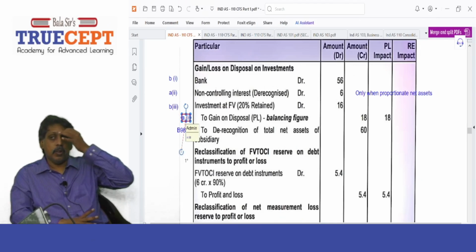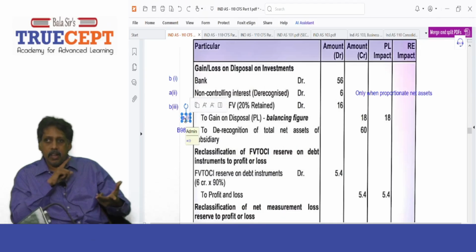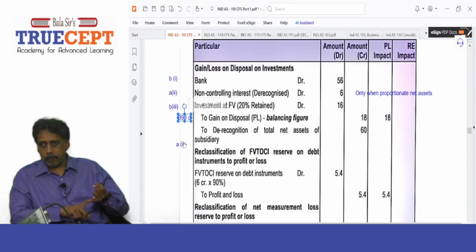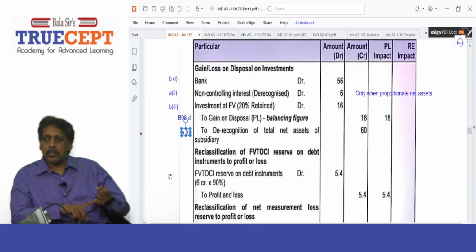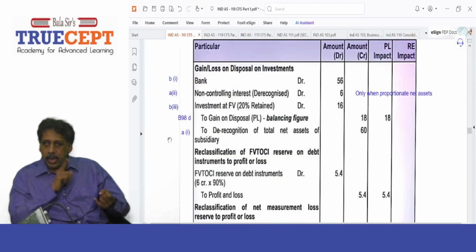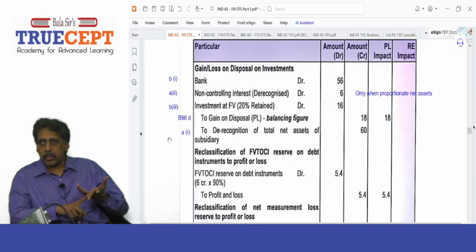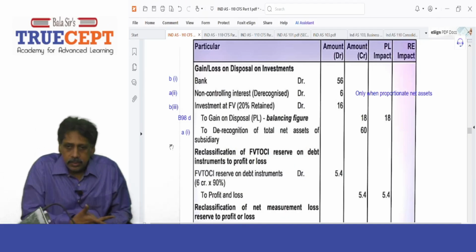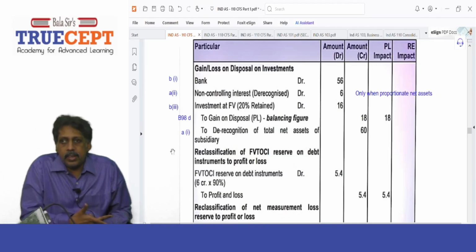Shall I call out once? The first item, bank account debit, it is B1. Then non-controlling interest debit is A2. And investment retained debit, that is B3. And then to the net assets 60 crore, that is point A1. And the gain on disposal, how much did you get? 18. That is point D. It's all from para B98, Appendix B. Understood?